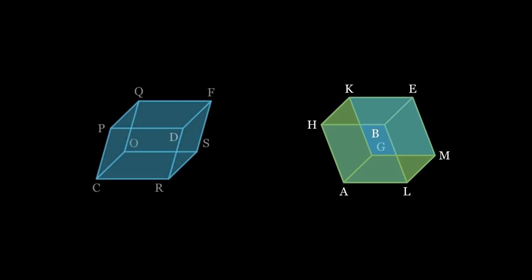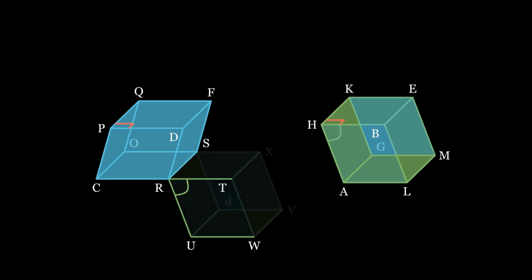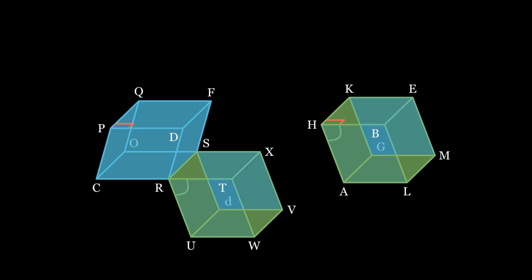Start with parallelepipeds AE and CF, whose equal bases are AB and CD, and equal heights. To begin, let's first assume BE and DF are perpendicular to their bases. Extend CR to get RT equal to HB and draw angle TRU equal to angle BHA, and then UW equal to AL. And essentially, make a parallelepiped RV equal to parallelepiped HM.